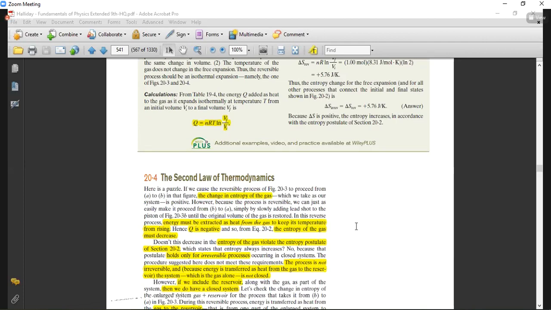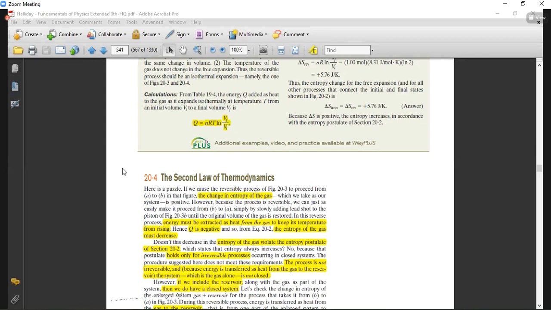Now when we consider that this system has moved back to the initial stage, there will be a decrease in the volume and an increase in the pressure. For that purpose, the system has to release the heat into the thermal reservoir in order to maintain the temperature. So the overall entropy should be negative here, because energy must be extracted as heat from the gas to keep its temperature constant.